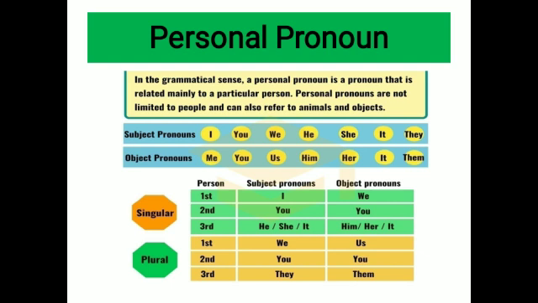The next base is according to number, singular or plural. When they are singular, they are I, you, he, she, it, him, her, etc. When they are plural, they are we, you, they, us, you, them. The third one is the point of view. First person, second person, or the third person. We very well know that when they are first person, they are I, we, or us. When they are second person, they are you. And when they are the third person, they are he, she, it, him, her, they, them, etc.